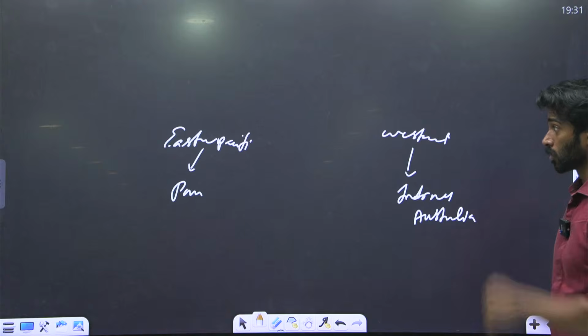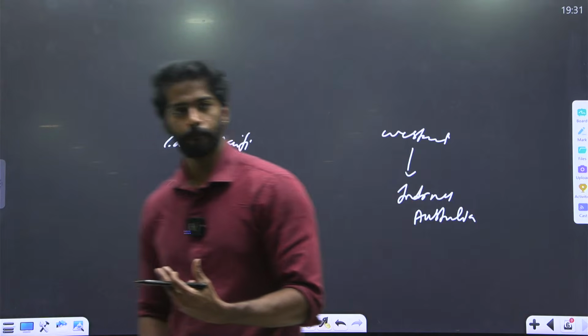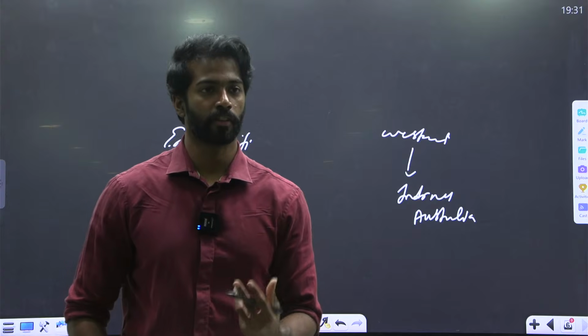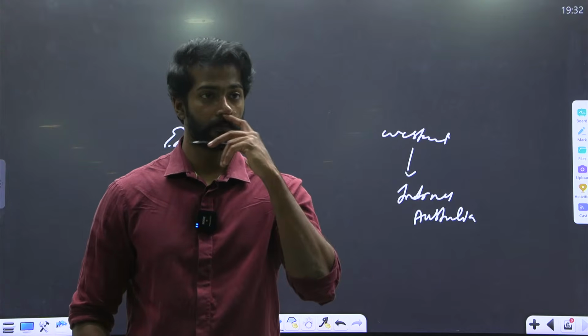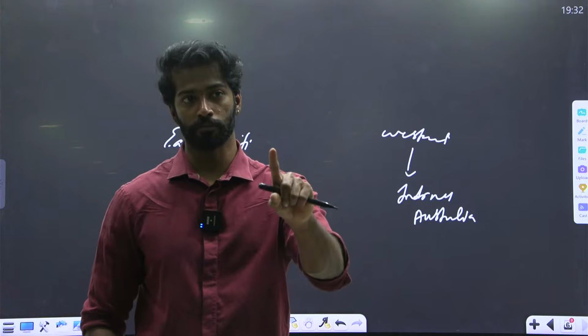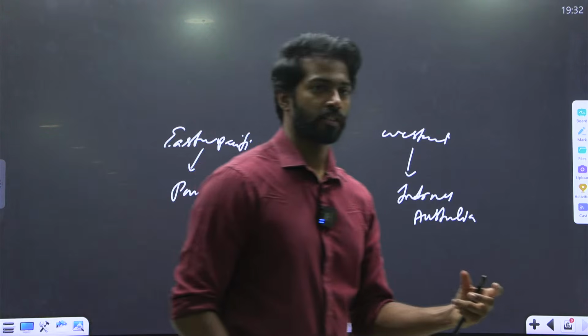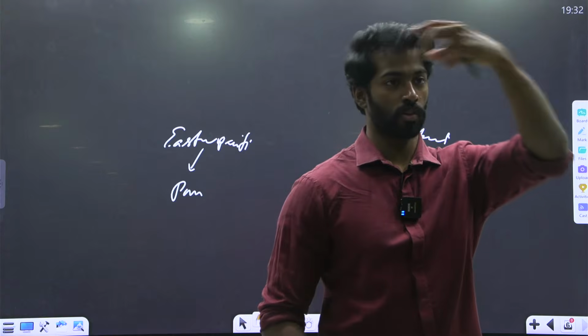So, what is the main characteristic of wind? Their main characteristic is that they move from high pressure to low pressure.